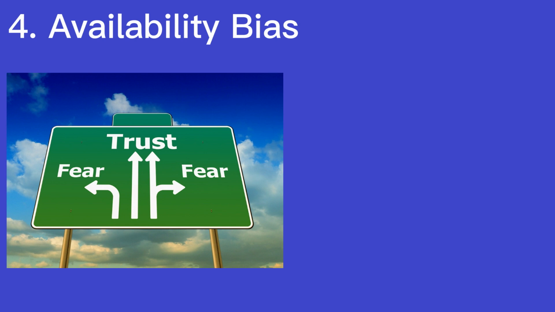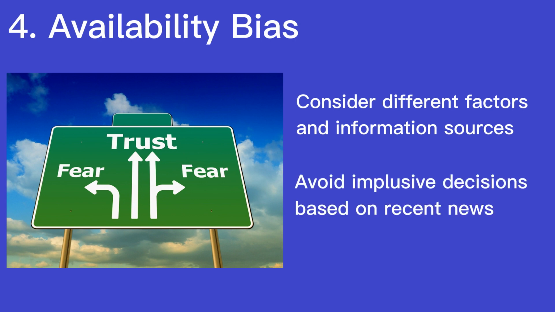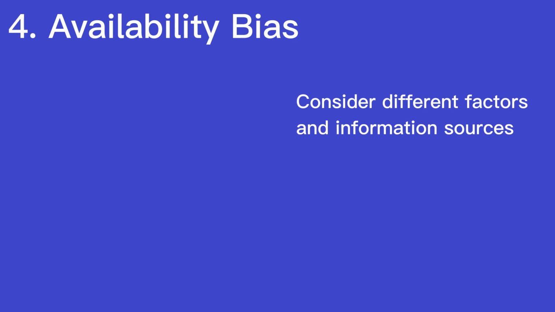To overcome availability bias, traders should seek out a variety of information sources and consider a range of factors when making decisions. They should also avoid making impulsive decisions based on recent news or events.